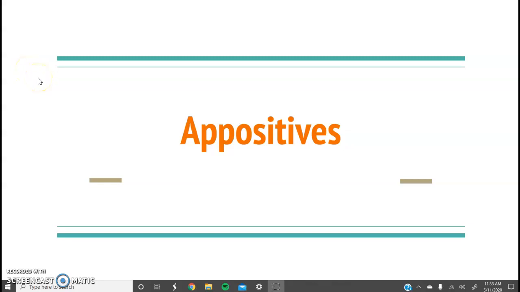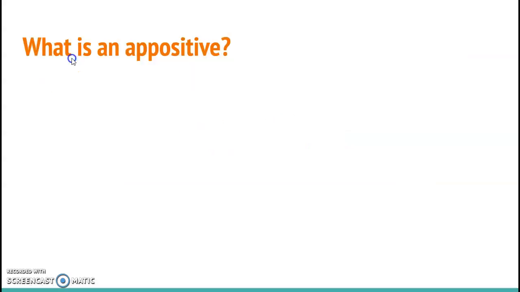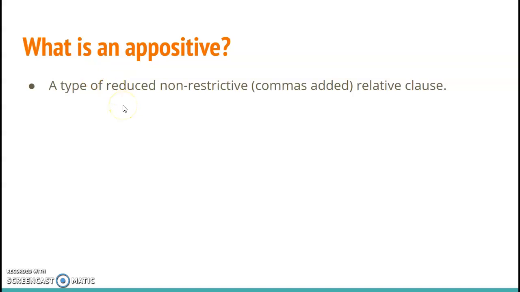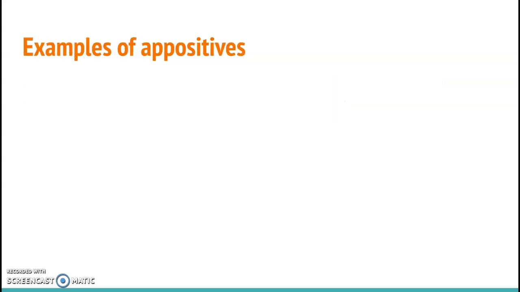In this short video, we're going to be discussing appositives. So first of all, what is an appositive? An appositive is a type of reduced, non-restrictive relative clause. It's a phrase that renames a noun in different words or gives more information about a specific noun.